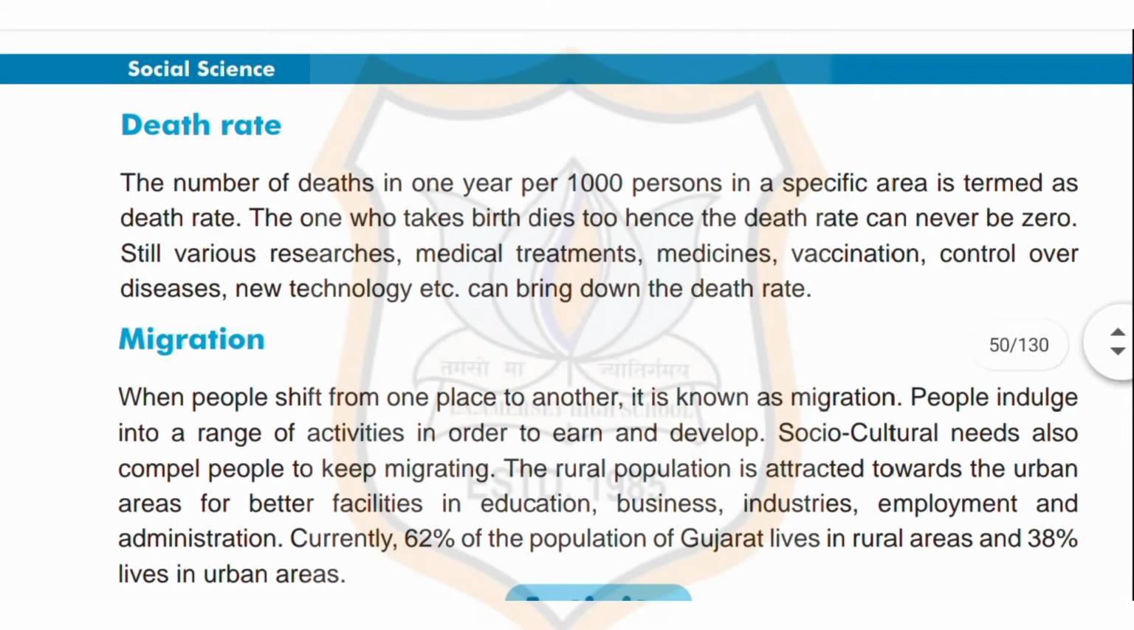Now, death rate. What is death rate? The number of deaths in 1 year per 1,000 persons in a specific area is termed as death rate. The one who takes birth dies too. Hence, the death rate can never be zero. Still, various researches, medical treatments, medicines, vaccination, control over diseases, new technology, etc., can bring down the death rate.